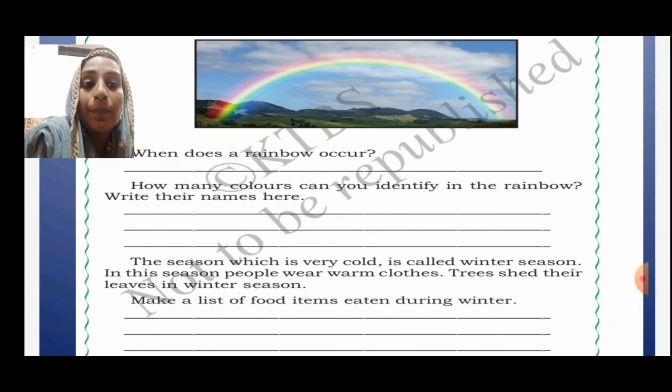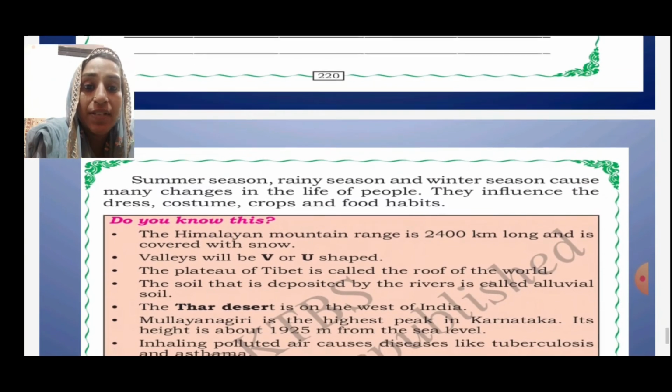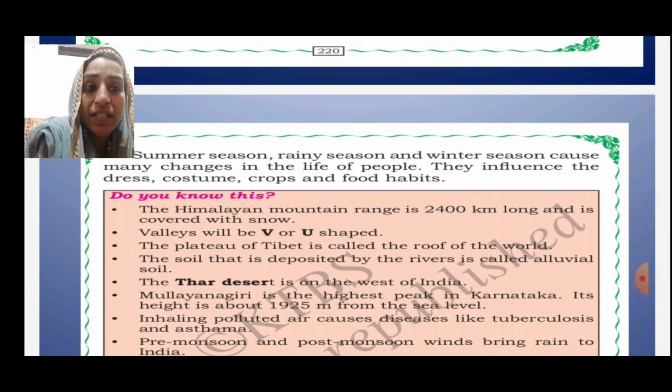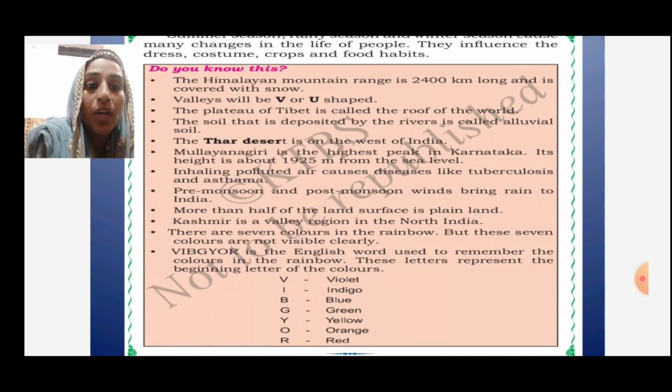In this season, people wear warm clothes. Trees shed their leaves in the winter season. Make a list of food items eaten during the winter season. Summer season, rainy season and winter season cause many changes in the life of the people. They influence the dress, costume, crop and food habits. All the things will be changed. See, this is about the points that you need to know.